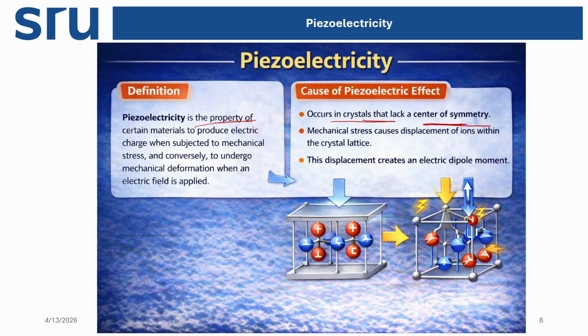In the opposite way, when an electric field is applied to this compound, some mechanical stress or mechanical deformation happens in the compound. That is how it changes. This is the kind of behavior the compound shows, and it is called piezoelectricity. It means electric charge is generated in the molecules by applying mechanical stress, that is by compression, or by removing the compression. So by mechanical stress, we are getting electricity in the compound.